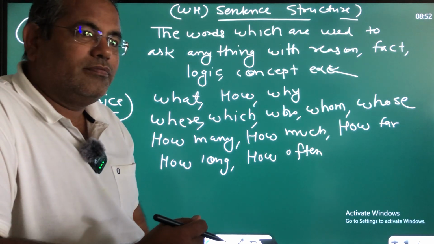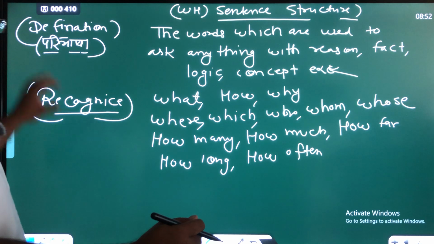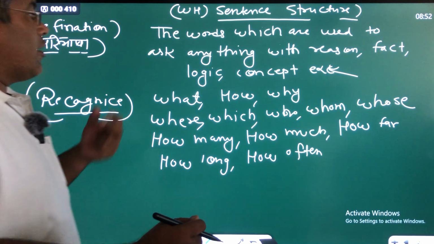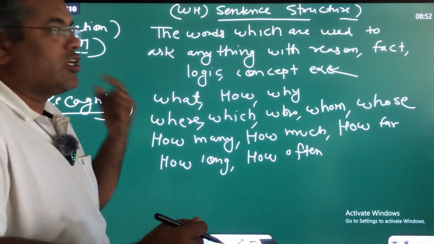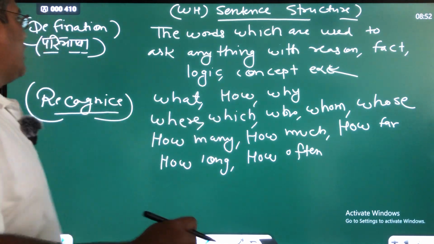Am I clear? Yes. So far we have understood definitions and recognize. Now we have to learn about the structures and patterns for the WH sentence. Okay, start now.